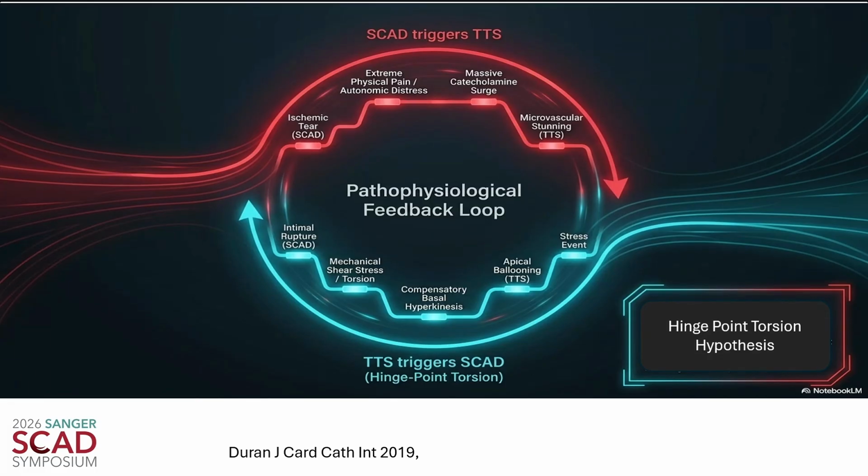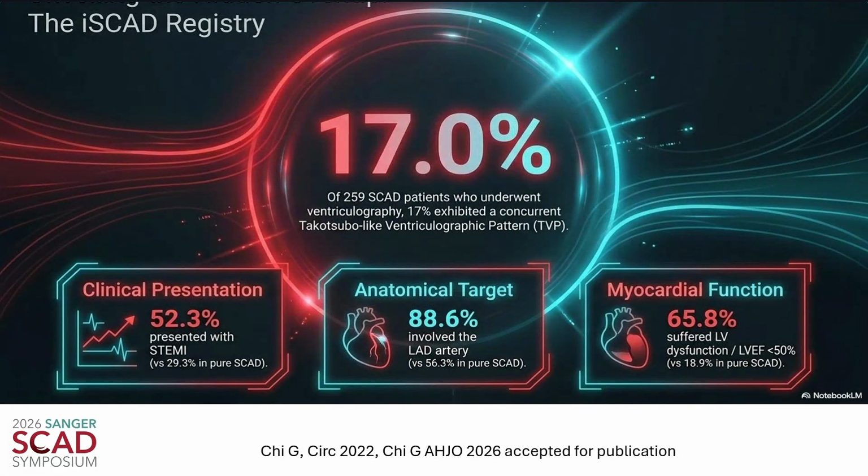Now, you will have access to these slides, so I'm going to fly through this so we can focus on some of the data. When we looked at the iSCAD registry of 259 patients in this cut of the data, we found that in 17% of the patients, there was a ventricular wall motion abnormality that appeared to be very similar to what we would see in Takotsubo, and often was disproportionate to the degree of flow obstruction in the associated vessel.